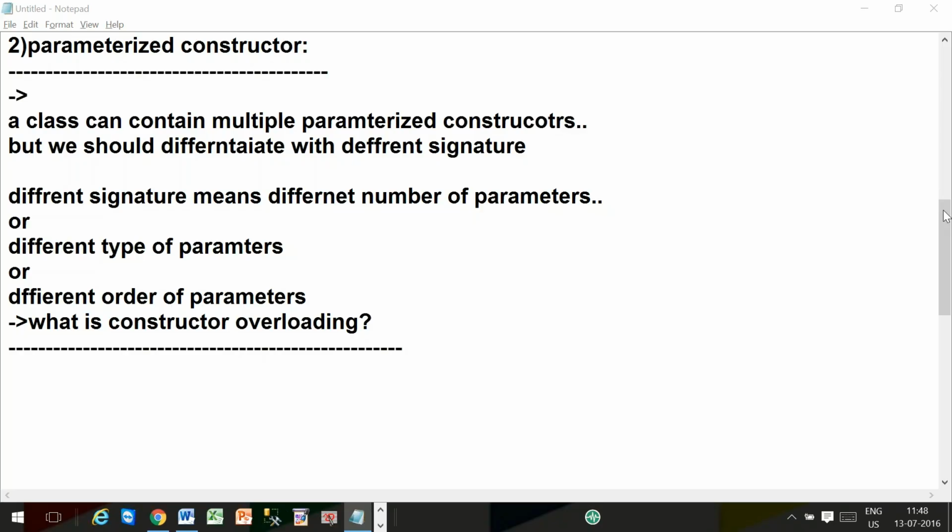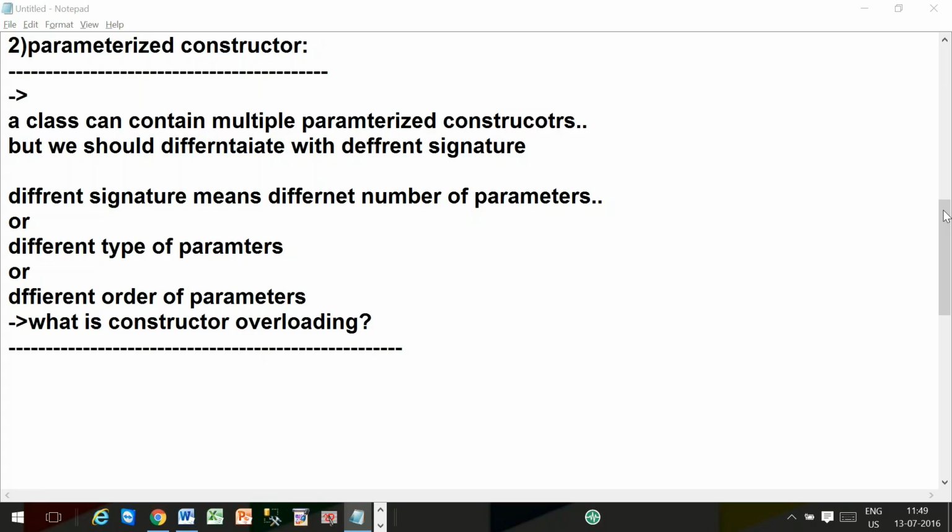Now, Bhushan, tell me, what is constructor overloading? Otherwise, Arun, tell me. Defining multiple constructors within a single class with a different signature is called constructor overloading.